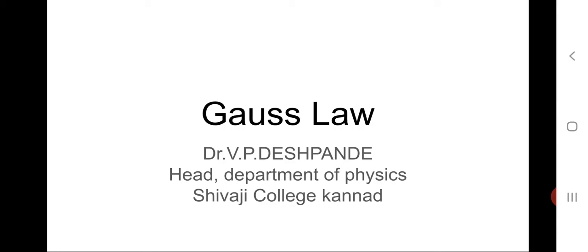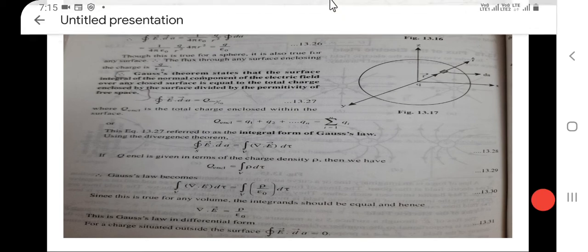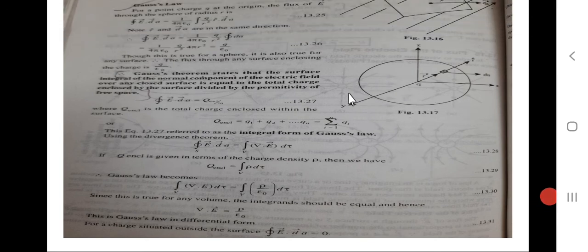Today's article is Gauss law. For a point charge Q at the origin, the flux of electric field E through the sphere of radius R is given by, this is sphere, this is point charge Q, R is the radius of this sphere,